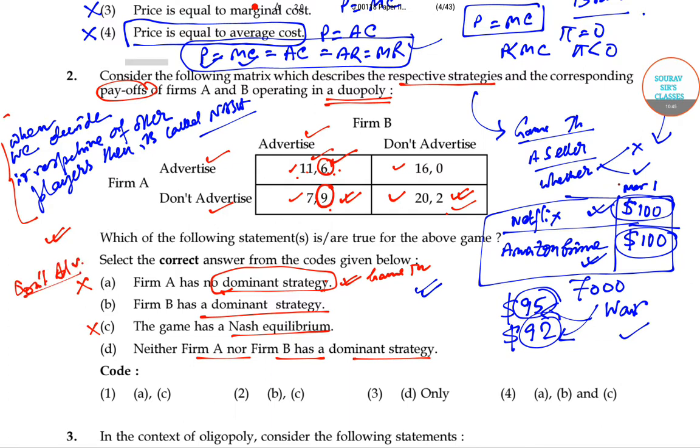Okay, so this option is wrong. Firm A has a dominant strategy? The answer is no, because in the first case 11 is greater, so advertisement is the choice. In the second case, don't advertise is the choice, so he doesn't have anything dominant, right? So this is also wrong. So the only possible option in this case is that neither Firm A nor Firm B has a dominant strategy. But even this option is not fully correct, because Firm A here has a dominant one.